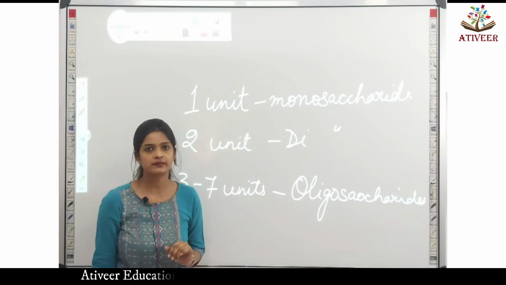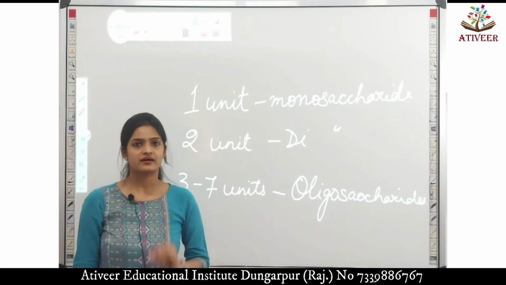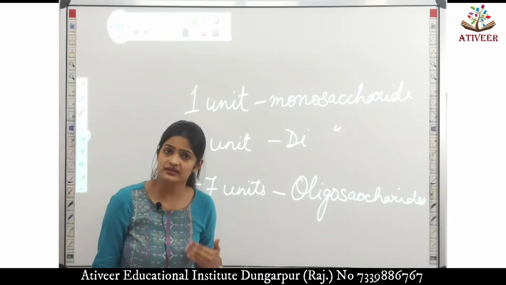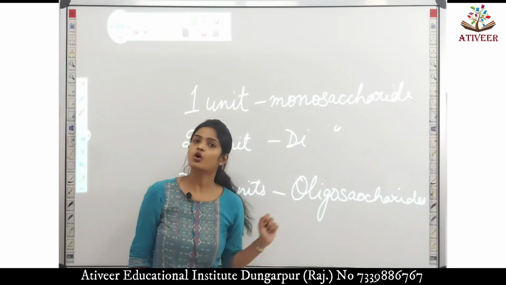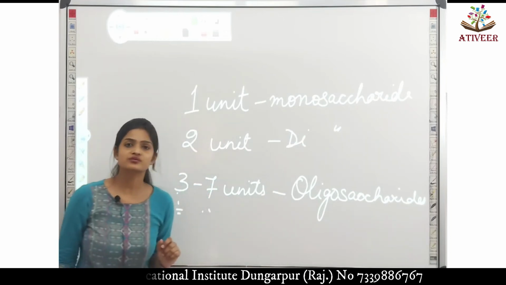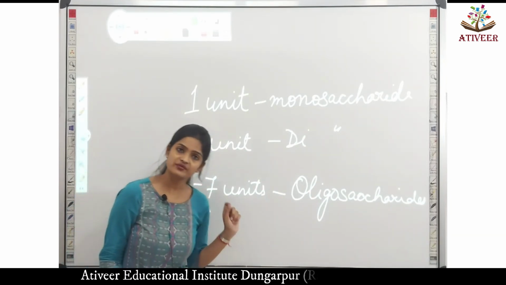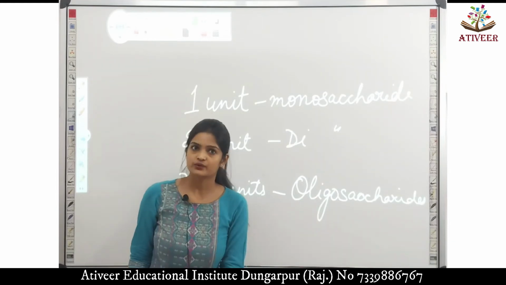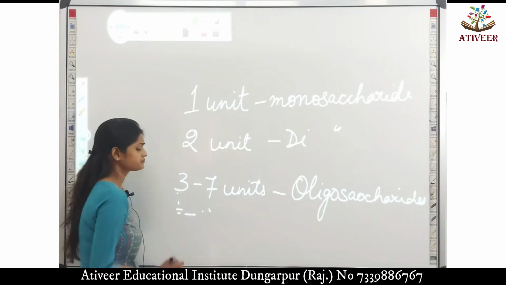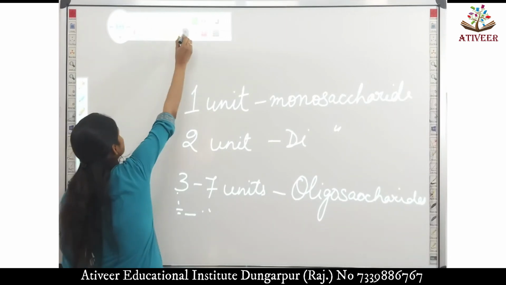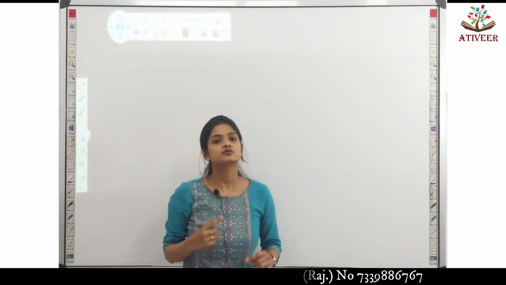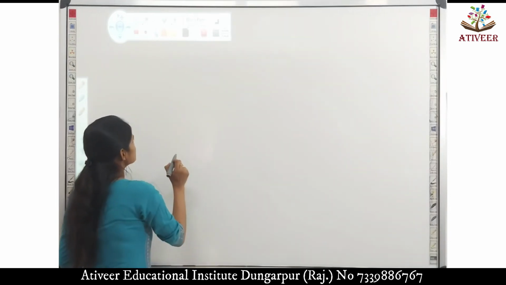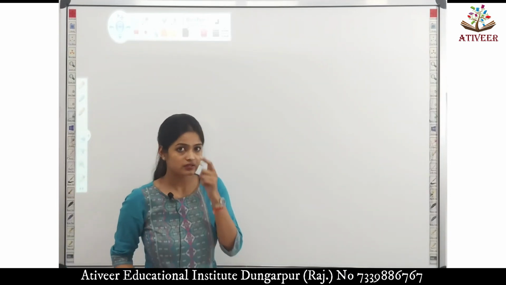We could also have written trisaccharide, pentasaccharide, hexasaccharide, but instead of using these terms we use the term oligosaccharides. Oligosaccharides are what? They are compounds containing 3 to 7 units. Okay, now as I've already told you, glycosidic bond is always formed by the elimination of water. So we will see something related to that.